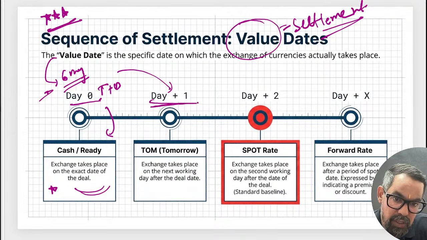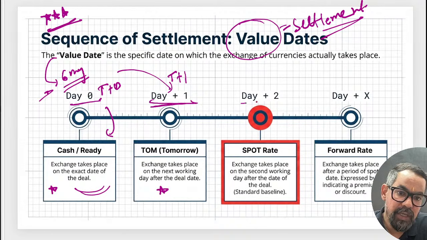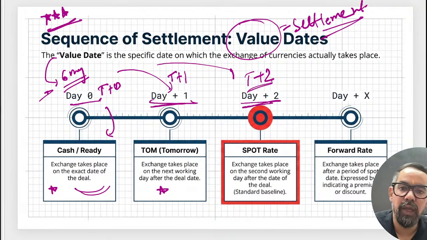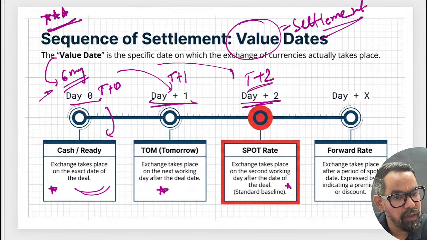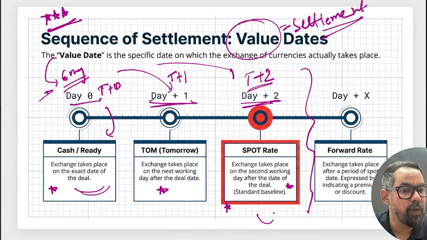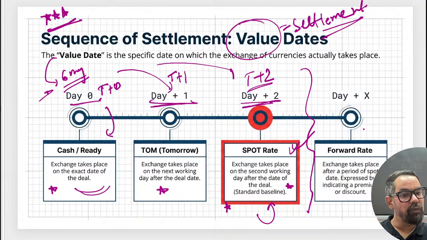So t plus 1, tomorrow, when settlement took place on the next working day. Spot is basically when settlement took place on t plus 2, after 2 working days, okay. So exchange takes place on the second working day after the date of deal. Now, mostly the trades in the market happen on spot, most settlements happen on spot basis. If settlement is going to take place on a future date, any date after the spot date, that is called your forward rate.